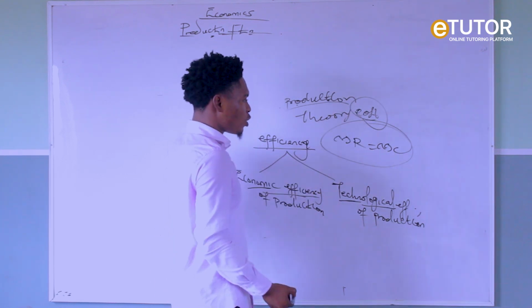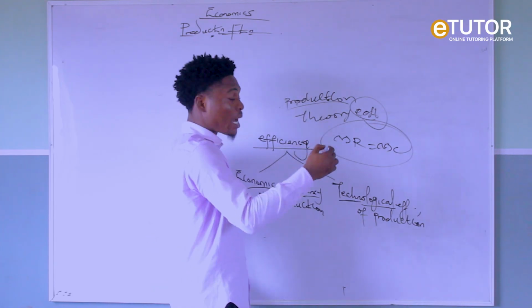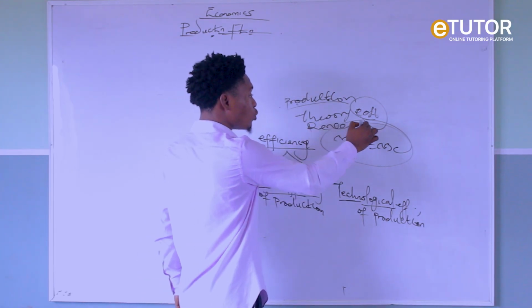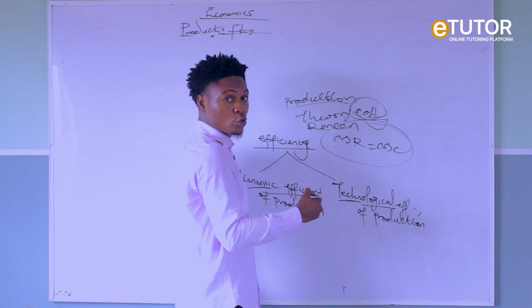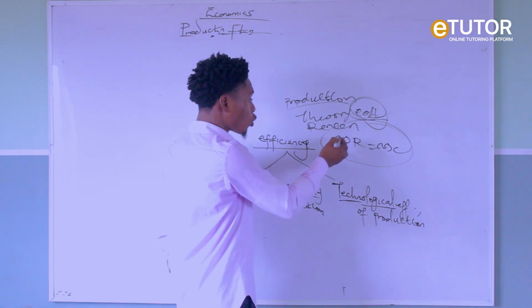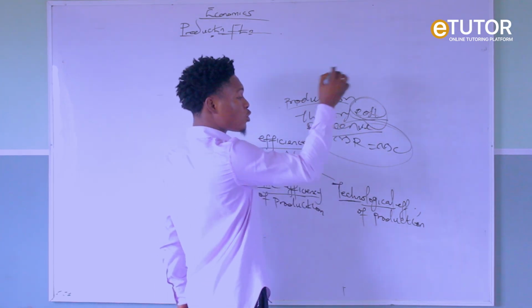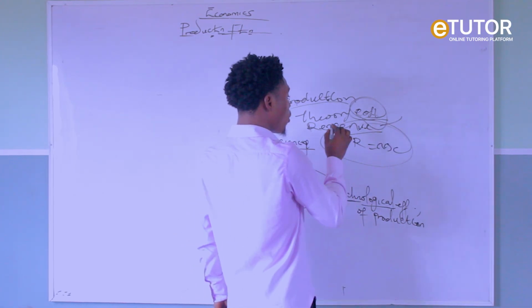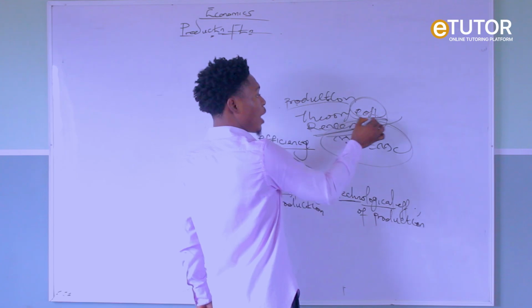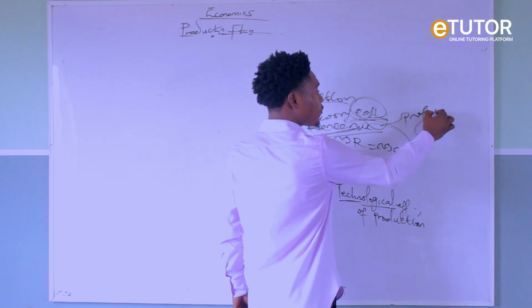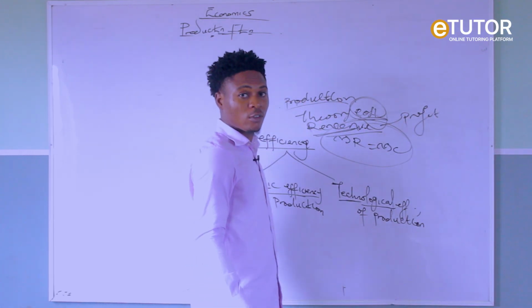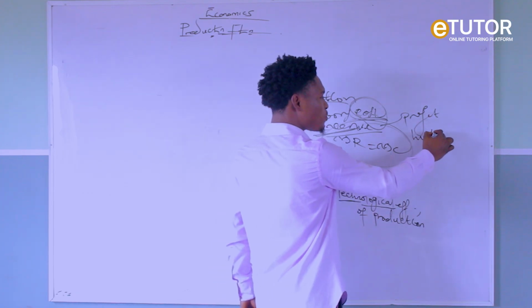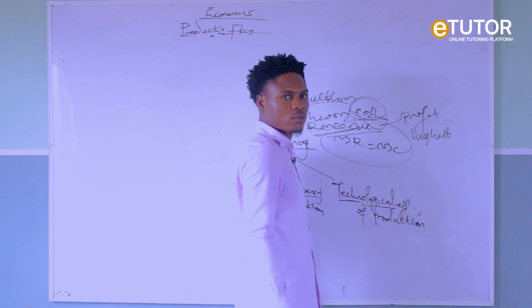And when you have incurred your cost, you try to determine the amount of money you realize, because as a producer, why do you produce? To commercialize your product. So you earn what you call revenue, which is the income from output. And when you compare your revenue and your cost, you try to achieve what? Profit. And this profit differs. So you try to achieve the highest profit. That is your aim.